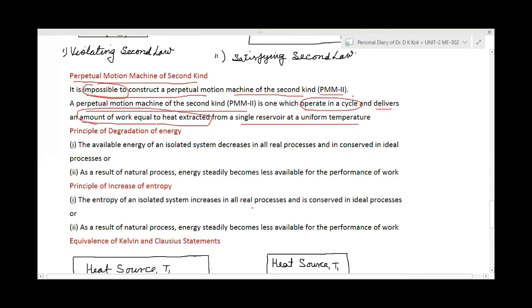PMM2 is that machine which will operate in a cycle and deliver an amount of work equal to the heat extracted. Meaning if we have extracted Q amount of heat from the heat source, then it will convert it into work. PMM2 means this machine will take Q amount of heat and convert the whole amount of heat into work. Construction of this machine is not possible. This is the rule for the perpetual motion machine of the second type. Got it?